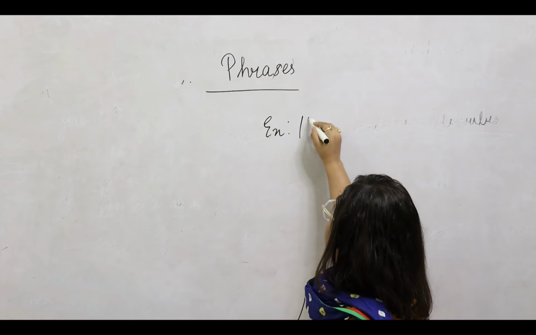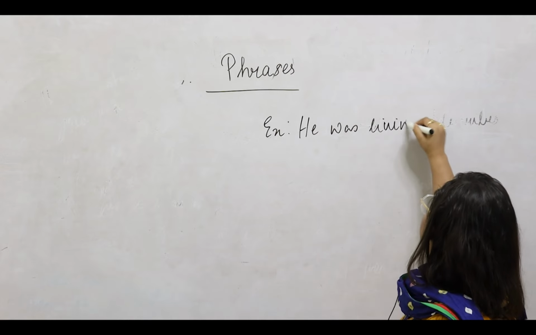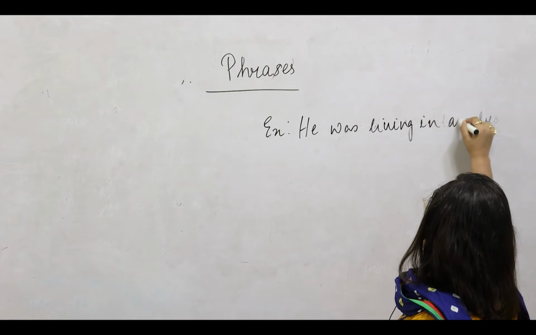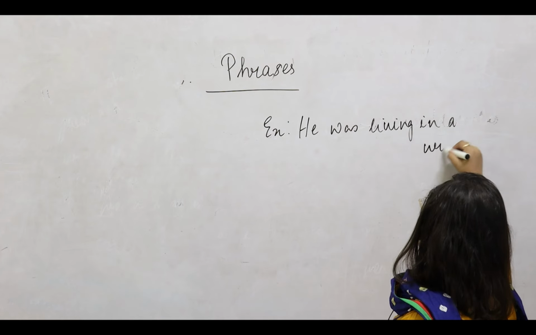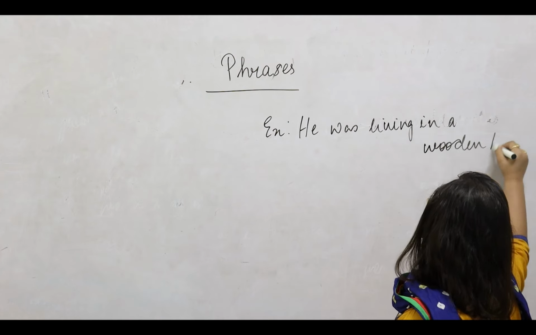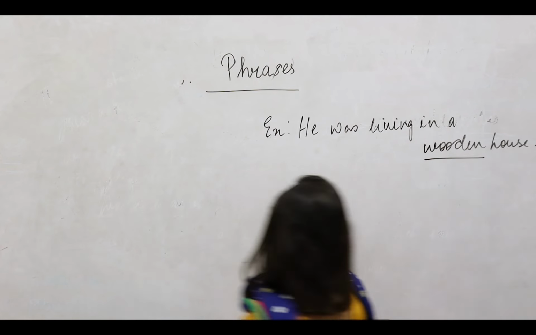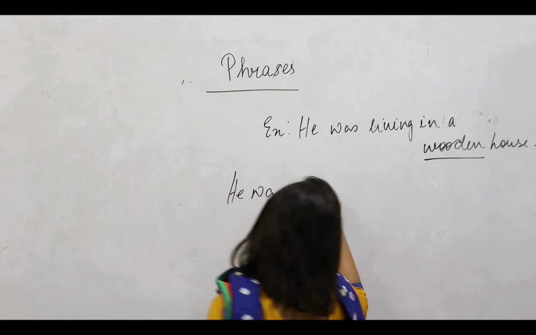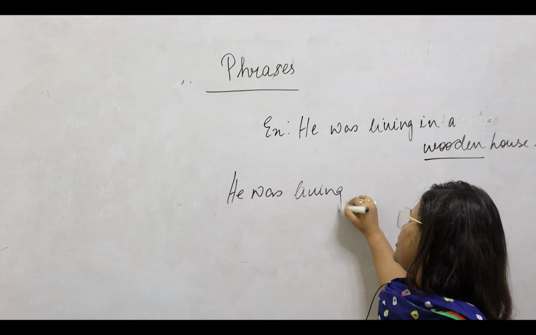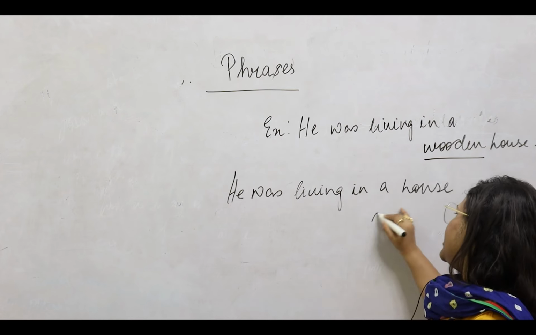Now let us look at a few more sentences. Example, he was living in a wooden house. So now how will we replace this word wooden? We will say he was living in a house made of wood.